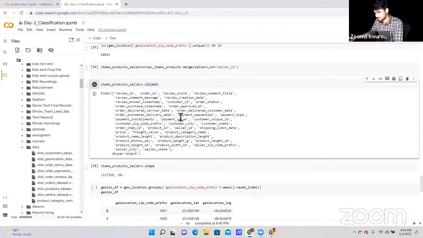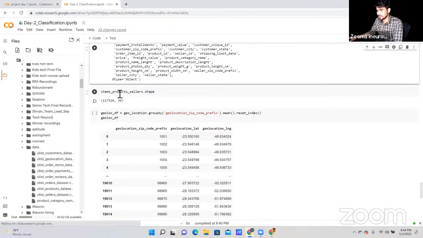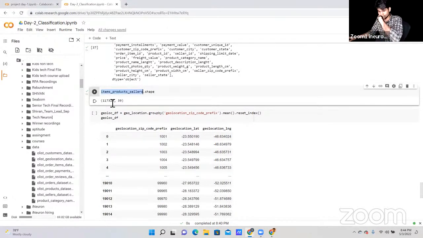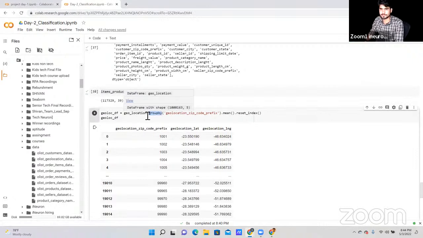Okay. Now, these are the total data that we have: 1,70,329 rows and 39 columns in our data. Fine. Now, I'm going to use a group by function here.